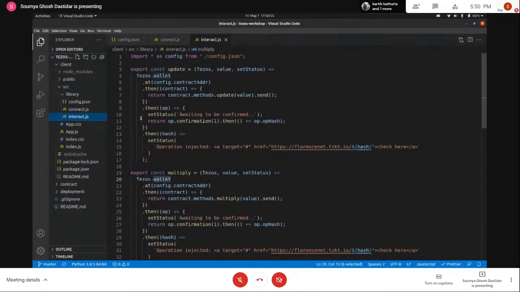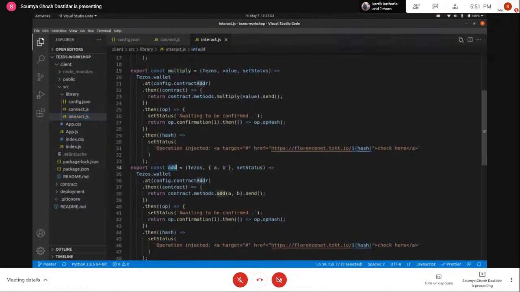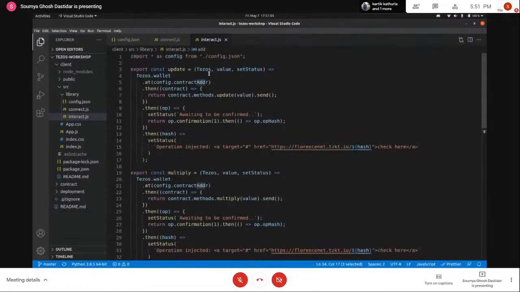Then we have interact. In interact, we have the different entry point calls that we're making. We have a function for update, a function for multiply, and a function for add. With all of the functions, you can see that there's a Tezos object, and then a value parameter. The Tezos object is basically the wallet or the client for the network.